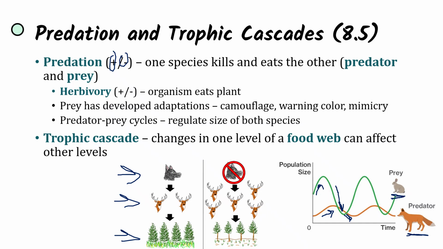Apologies. And so there are going to be less producers now, and that's eventually going to lead to the primary consumers dying off unless they can find another resource. So predation regulates the size of the populations all throughout trophic levels, and changes in one level of a food web can affect other levels because of predation.